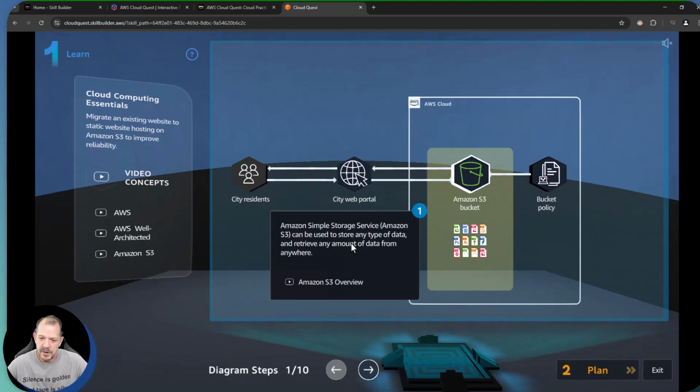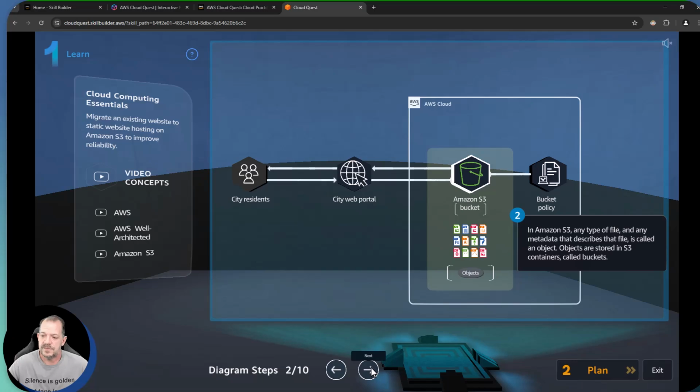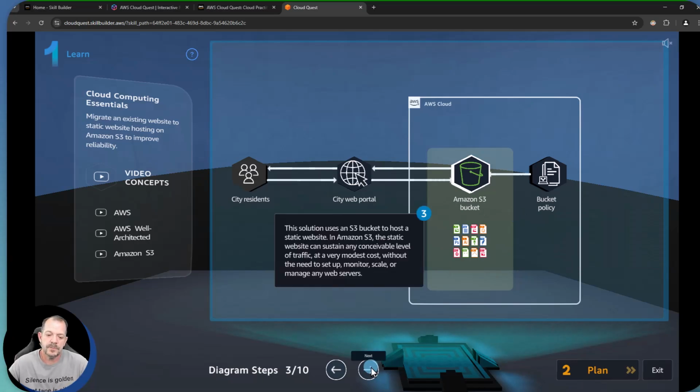At that point, we're basically going to go through the various components of this architecture. So we're going to have a website hosted over here in S3. Right? We're going to have a bucket policy that dictates who can or cannot access this object. And it's essentially going to present us with a city web portal at the end. So we can see we've essentially got 10 steps here where it's going to talk about the architecture.